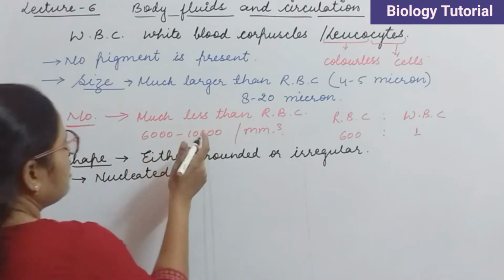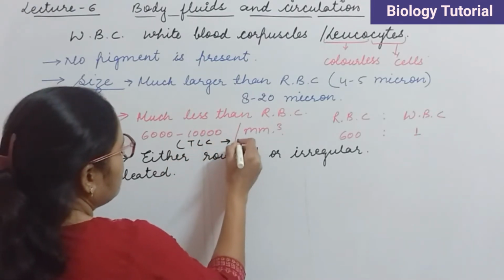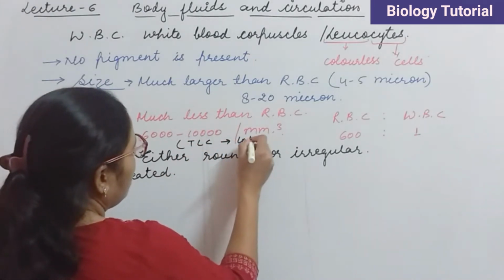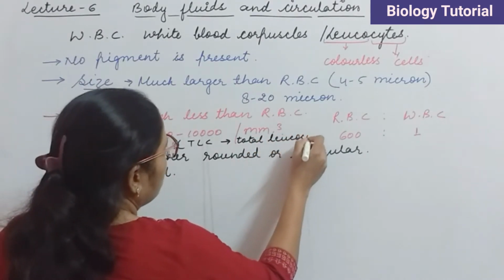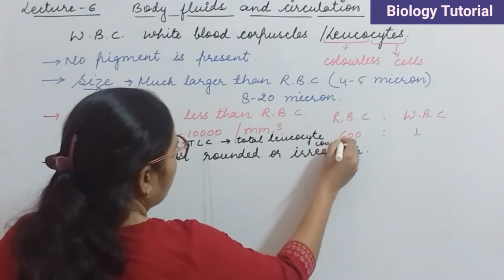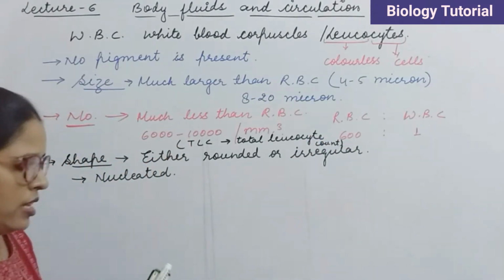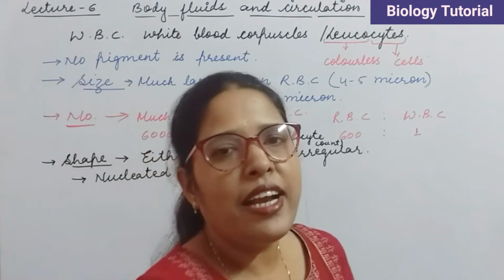The number of WBC is called TLC. TLC means total leukocyte count. Clear? So this is total leukocyte count. These are either rounded or irregular in shape and are nucleated cells.